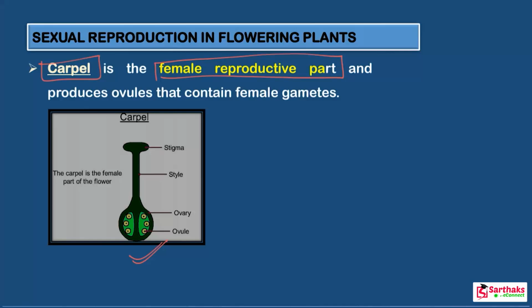What you observe is a flask-like, flask-shaped organ. It consists of the stigma, the style, the ovary, and the ovule. Let me explain each and every part of this carpel in detail. The first part is the stigma.